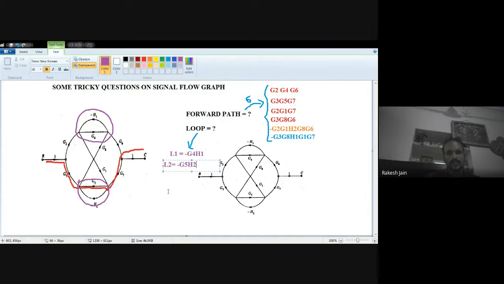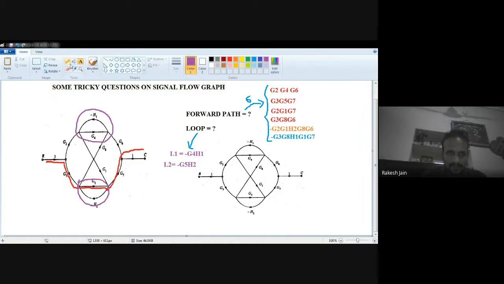Now see, is any other loop present? Because if there is an objective question, how many forward paths are there, two, three, four, five, then by seeing this diagram you can say there are two loops. But no, see very carefully, is any other loop present? So you have to see whether any other loop is present.